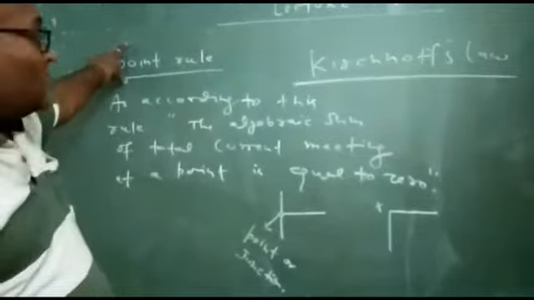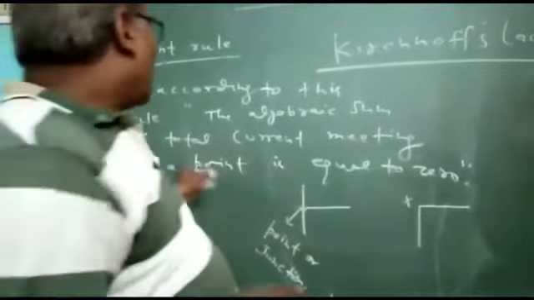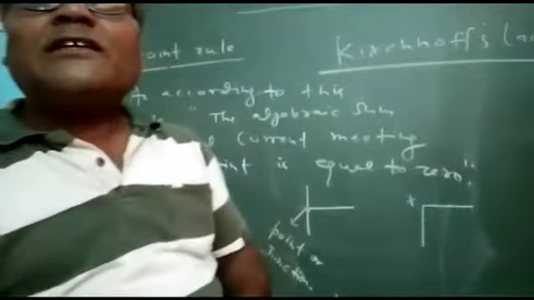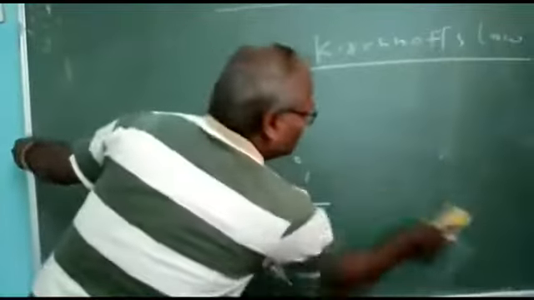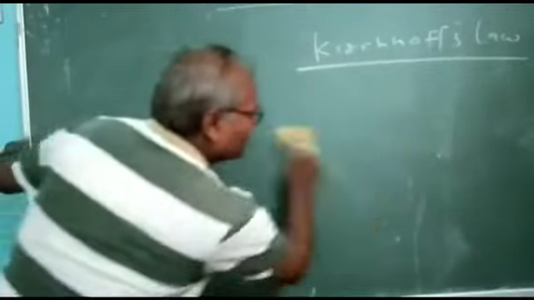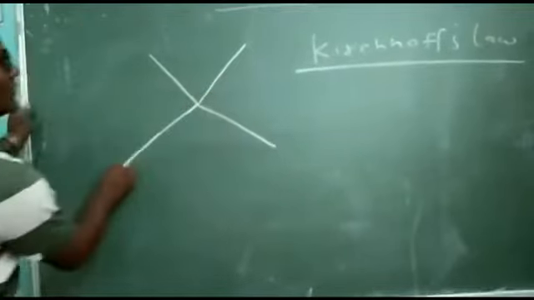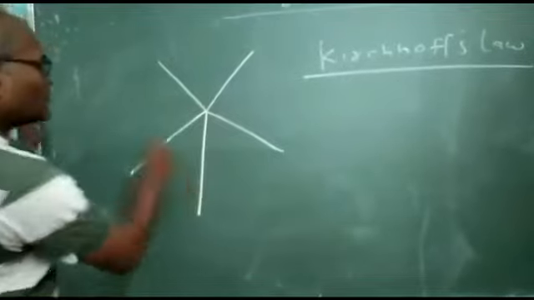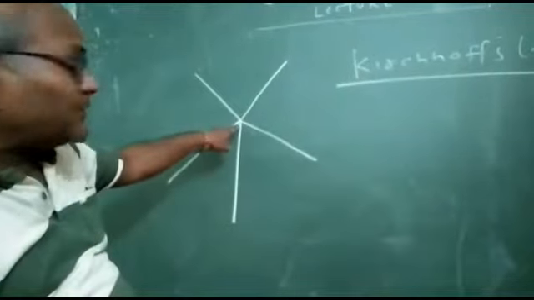And again I repeat, the statement of the point rule: the algebraic sum of total current meeting at a point is equal to 0. Now we explain how this statement can be expressed. Let us suppose that we have 5 wires and all the wires meet at a particular point.